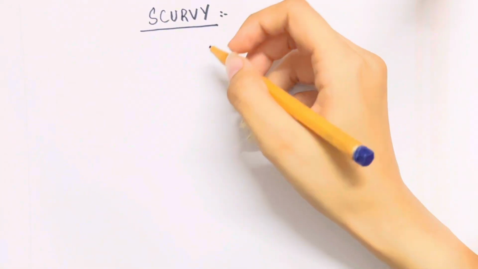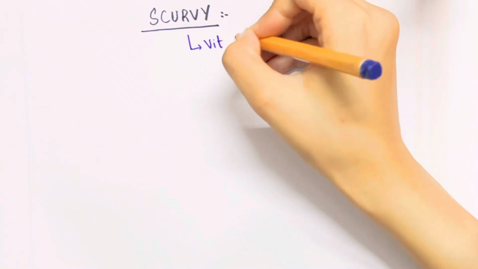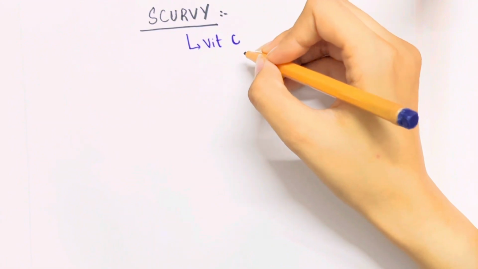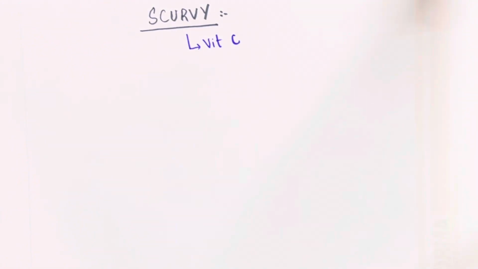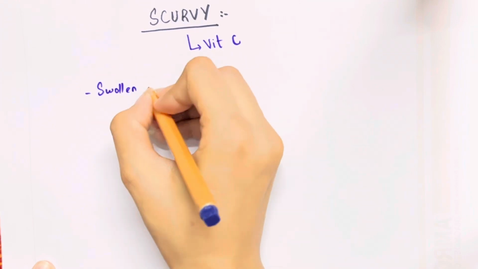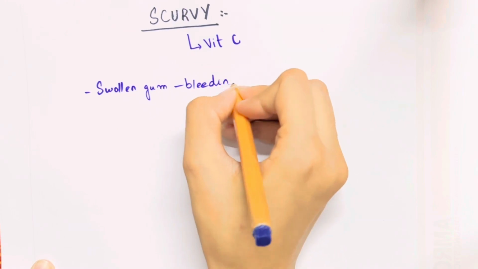The next disease that we are going to discuss that is caused by a vitamin deficiency is scurvy. Vitamin C is deficient in scurvy. We say that it is caused by the deficiency of vitamin C. What happens in scurvy is that there is swelling and bleeding of the gums. Whenever there are swollen gums and bleeding, we term it scurvy.